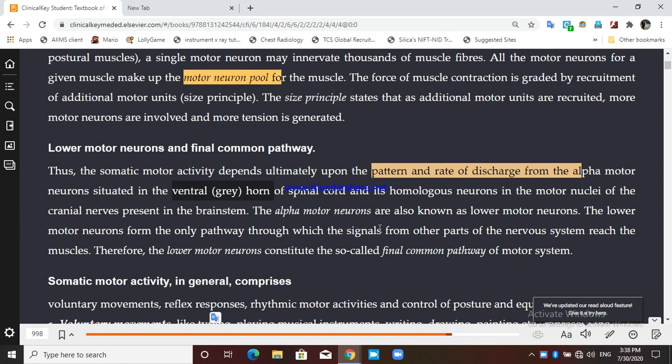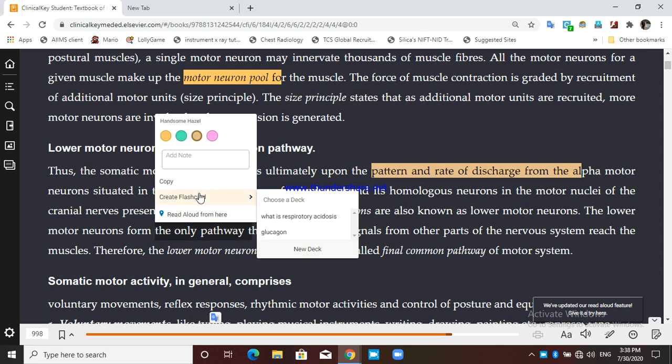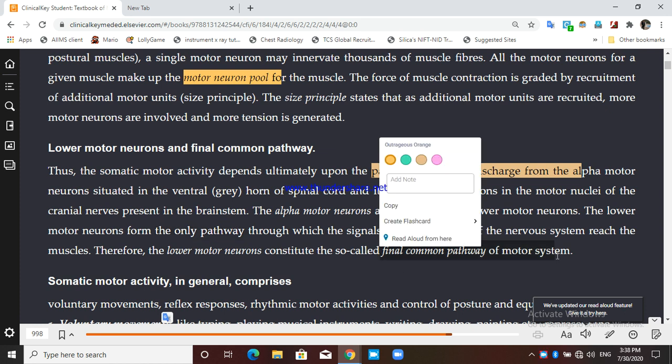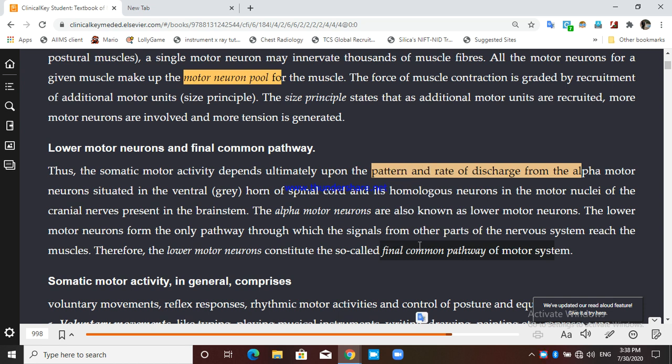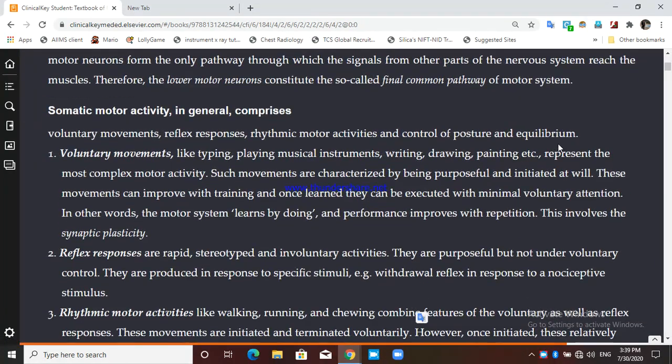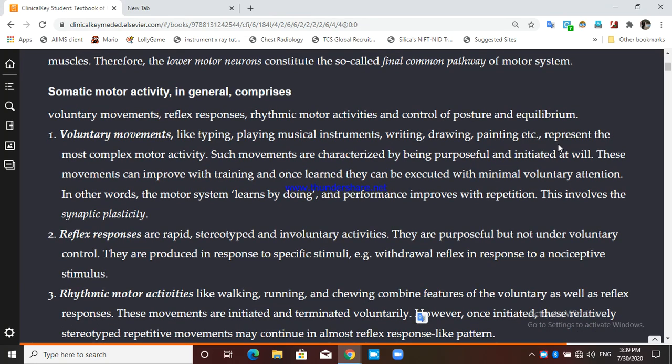And this alpha motor neuron is also known as lower motor neuron, and it forms the only pathway through which the signal from other parts of the nervous system reaches the muscles. Therefore, the lower motor neuron is also known as the final common pathway for the motor system. So whether you call it lower motor neuron, final common pathway of the motor system, or alpha motor neuron, they are all the same. Understood about these terms? Terminology you have to know. Now we are again in the section on somatic motor.